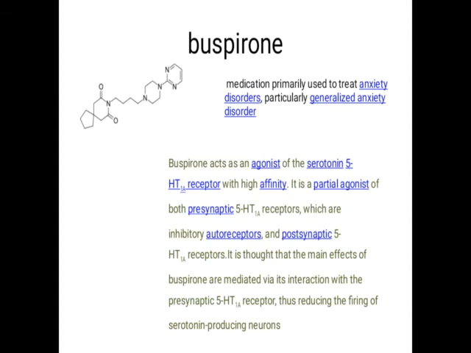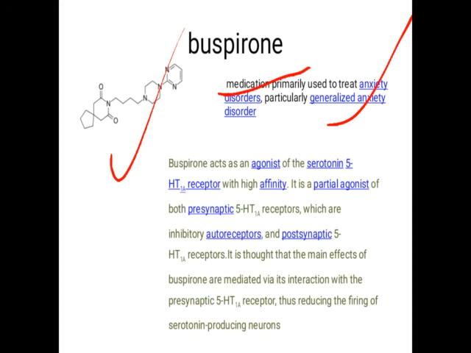The next drug, buspirone. This is the structure of buspirone. Please go through it. This is the medication used for the treatment of anxiety disorder, mainly generalized anxiety disorder. Okay, so we have seen serotonin is mainly responsible for maintaining the mood of a person.